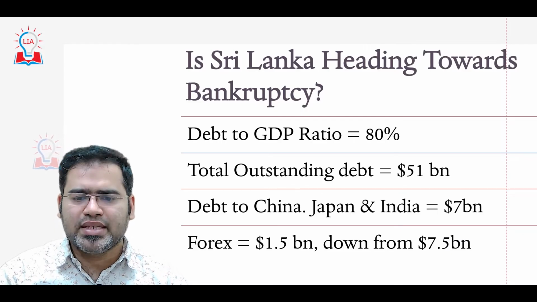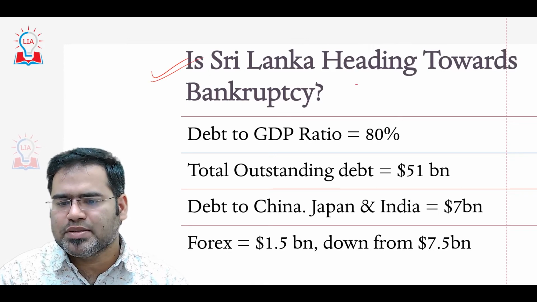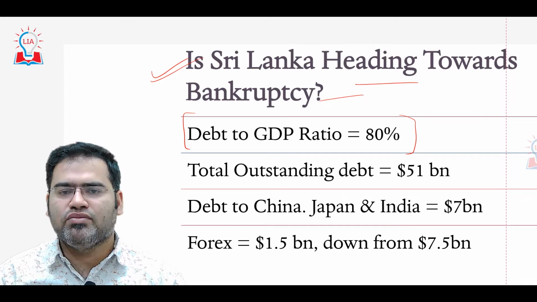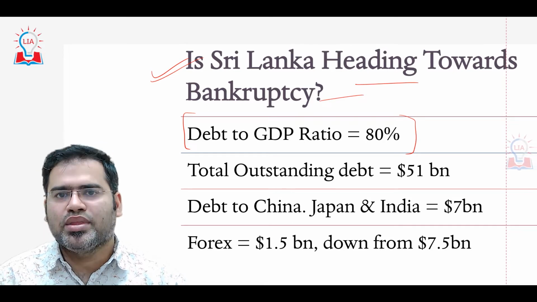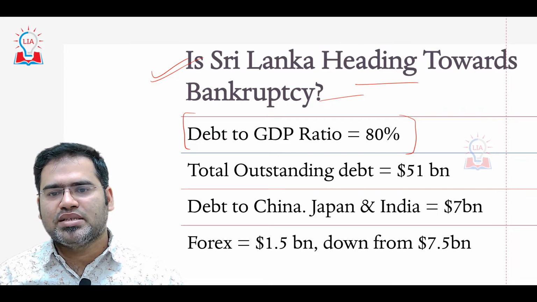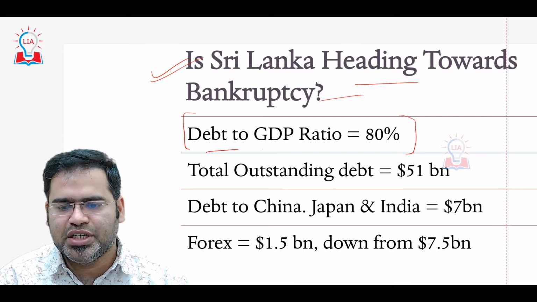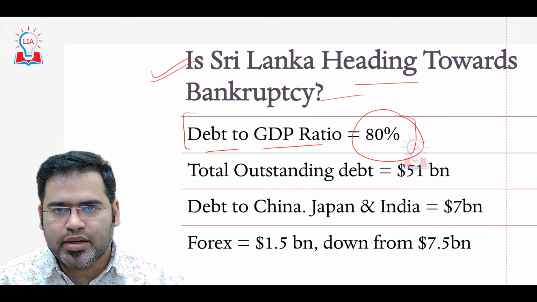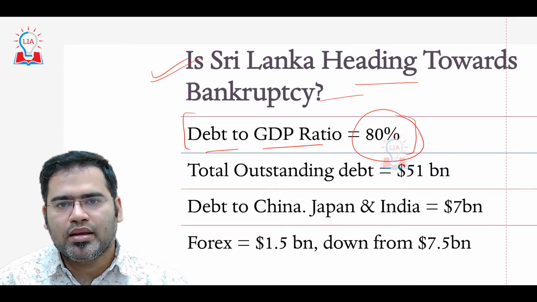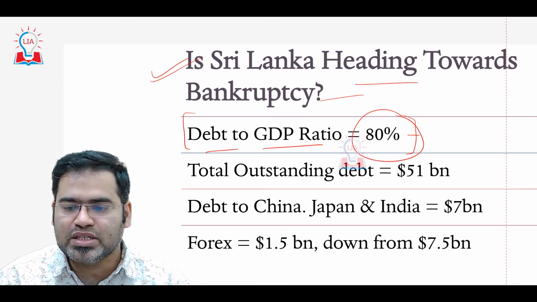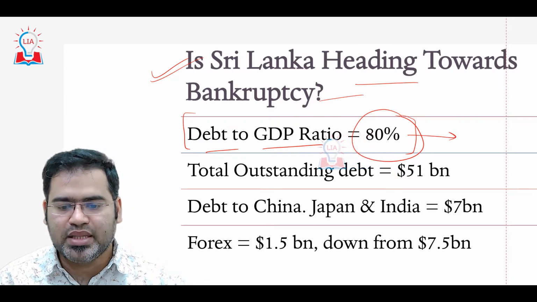Next problem, if we see whether Sri Lanka is heading towards bankruptcy or not. The debt to GDP ratio is one of the parameters through which we can measure whether a country's economic conditions are good or bad. For example, the debt to GDP ratio is 80%. That means if 100 rupees is the GDP, then the Sri Lankan government needs to pay back 80 rupees. That is a massive debt to GDP ratio.